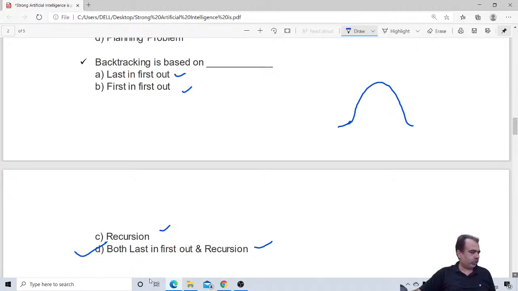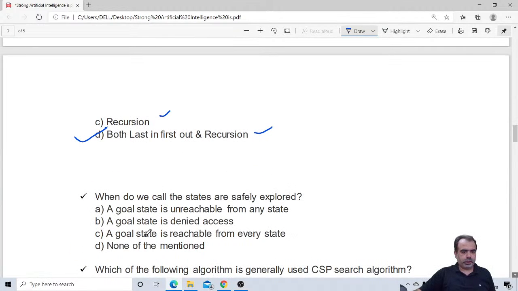I hope everybody is enjoying this. So let me move towards the next one. Next question. When do we call the states safely explored? A, a goal state is unreachable from any state. B, a goal state is denied access. C, a goal state is reachable from every state. Or D, none of the above. I think the answer from my side would be C. The goal state is reachable from each and every state. Then only it is called safely explored. Let me see the answer from your side.